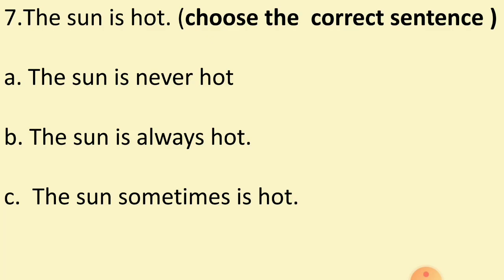Next question. The sun is hot. Choose the correct sentence. Again, the correct use of never, always and sometimes. Come on, read the options quickly. The sun is never hot. The sun is always hot. Or the sun sometimes is hot. What will be the answer? The sun is hot. Which is the correct answer? Right. The sun is always hot.